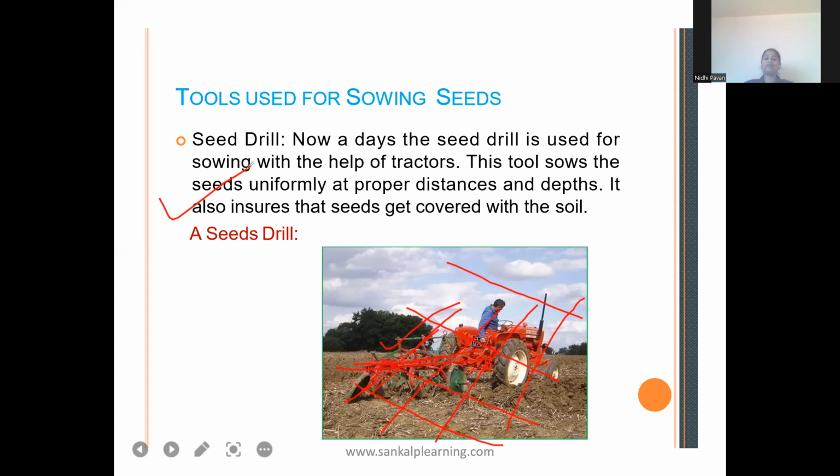In the modern tool, the main benefit is that seeds are placed at a proper distance and at a proper depth inside the soil, and it also helps to cover the seed with the soil. So it saves time, it saves labor. So this is also a modern tool of sowing.